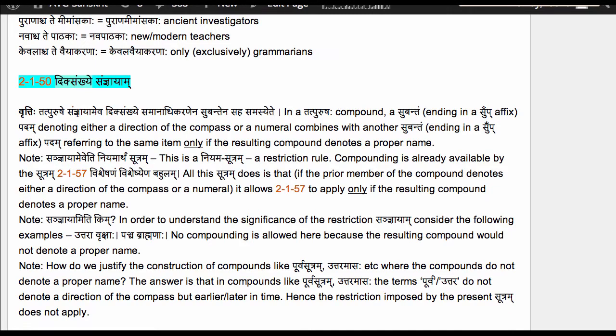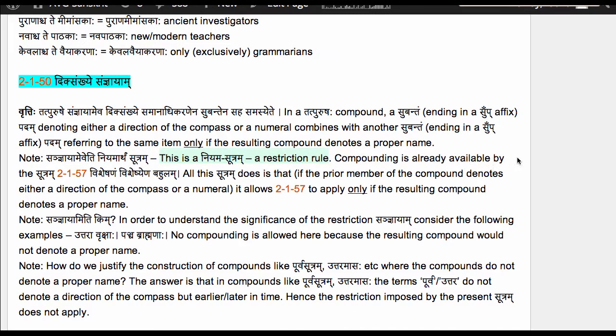The key here is the word only. Eva. Sanyayam Eva. Now, where did we get the Eva from? The Sutram does not say Eva. The first note here answers that question. Sanyayam Eva iti niyamartham sutram. This is the niyama sutram, the restriction rule.